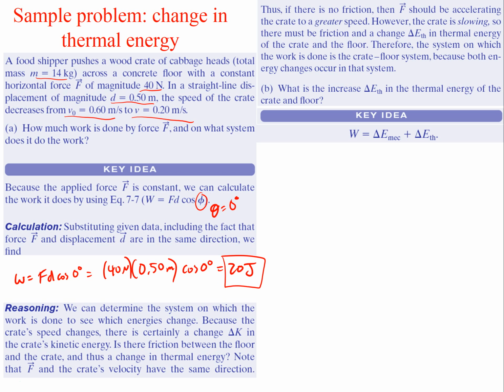Okay, so we can determine the system on which the work is done to see which energies change. Because the crate's speed changes, there is certainly a change in kinetic energy, a change delta K in the kinetic energy. Now, if there's friction between the floor and the crate, there's also a change in thermal energy. So note that the force and the crate's velocity have the same direction.